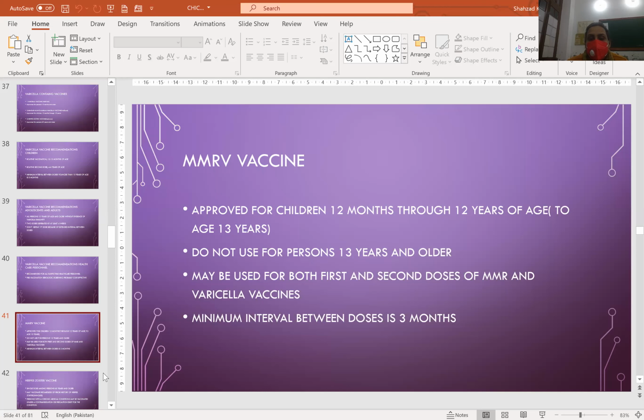MMRV vaccine is approved for children 12 months to 12 years of age. Do not use for persons 13 years and older. It may be used for both first and second doses of MMR and varicella vaccine. Minimum interval between doses is 3 months.